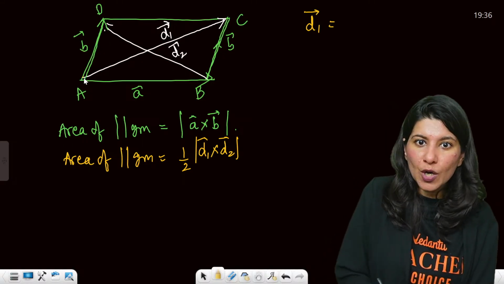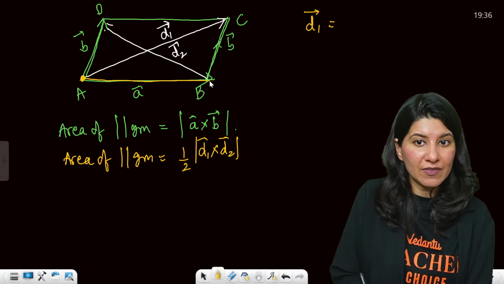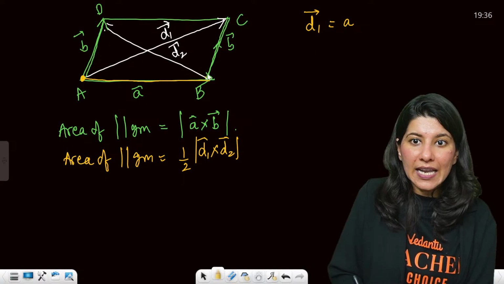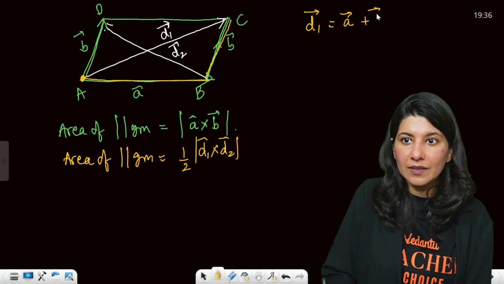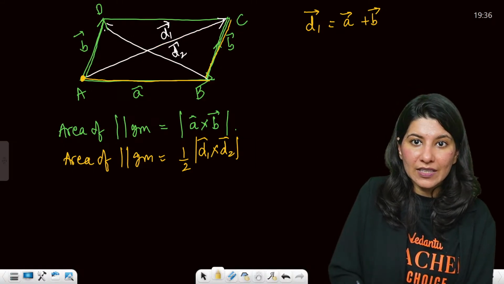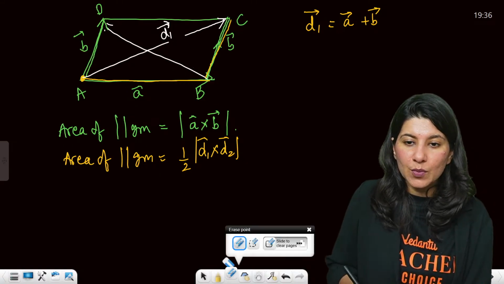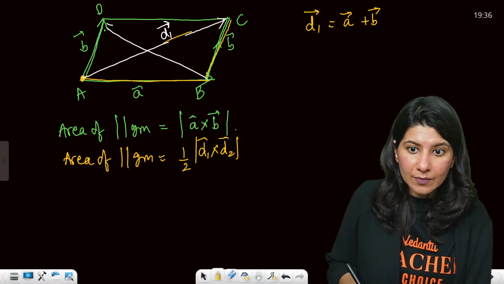Let's apply loop law. I will start from here, Gina. I am going with the AB vector, so A vector. Then I am going with the B vector, so plus B vector. And then this is your D1, by the way. This is not D2, I will remove D2. I'm only talking about D1. Then you are going against D1.